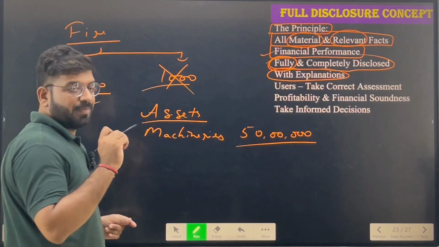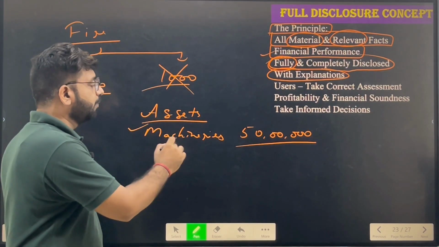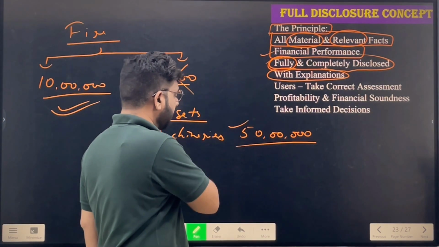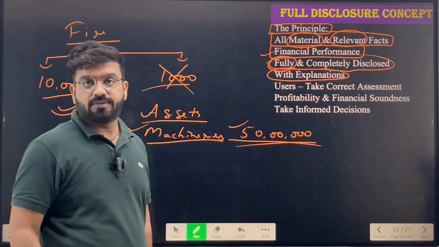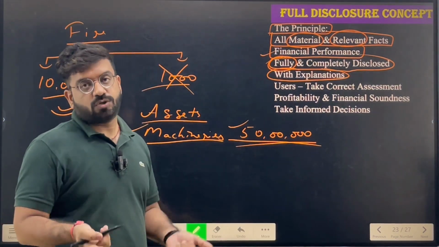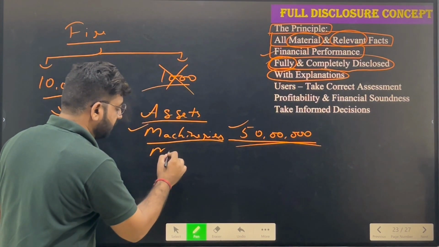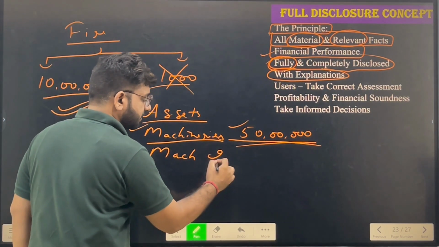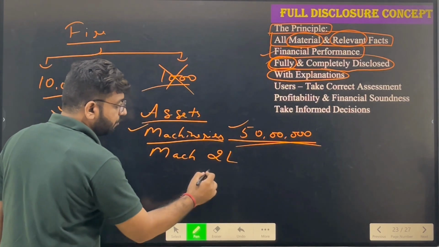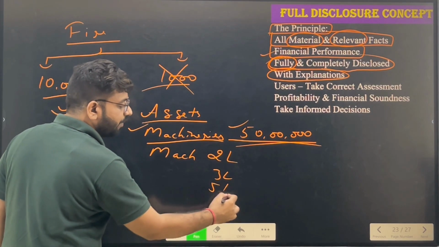Okay, I agree that complete information has been given, that I have machinery worth 50 lakhs, but it must come with the explanation also. Suppose I have one machinery worth rupees 2 lakhs, another machinery worth rupees 3 lakhs, another worth rupees 5 lakhs.